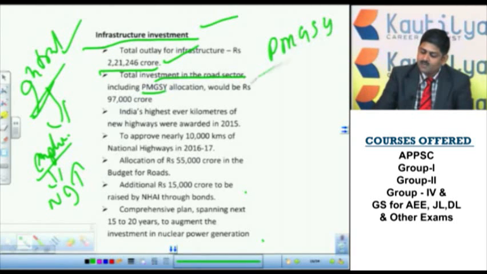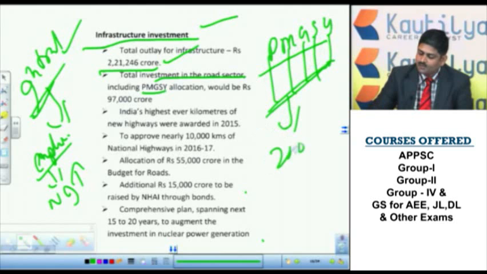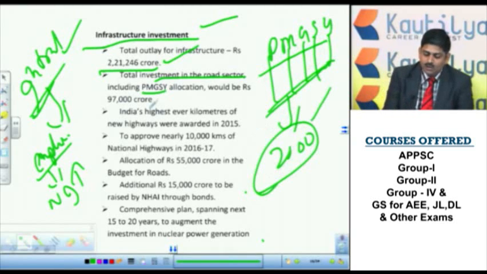Now the total investment in the road sector is PMGSY. What is this PMGSY? Prime Minister Gram Sadak Yojana, started in the year 2000 by the then Prime Minister Atal Bihari Vajpayee. So 97,000 crore is invested this time for the development of roads. What is the use?